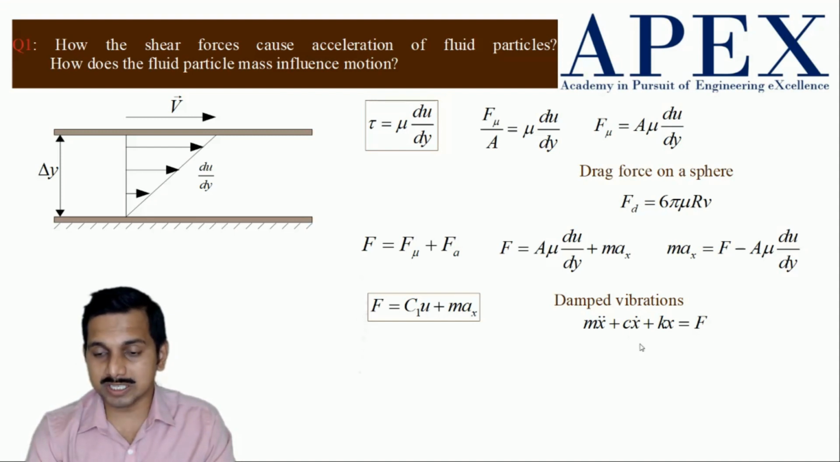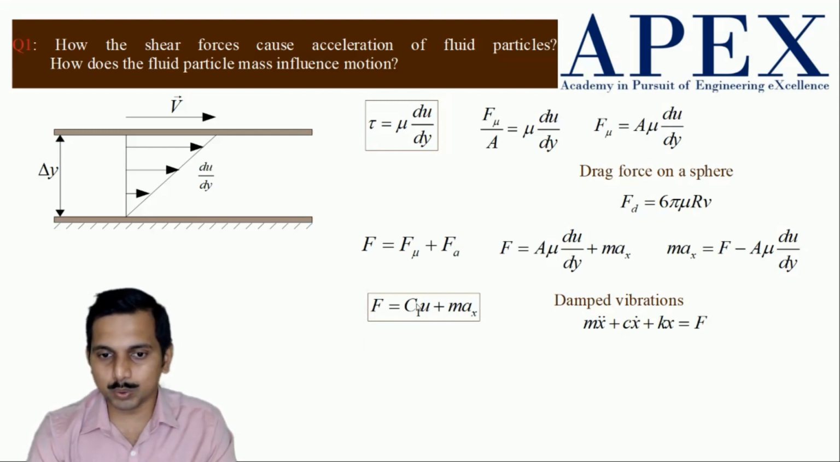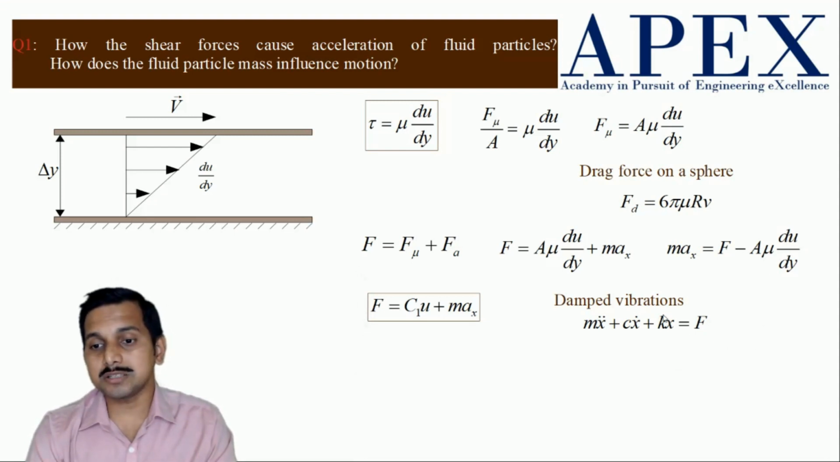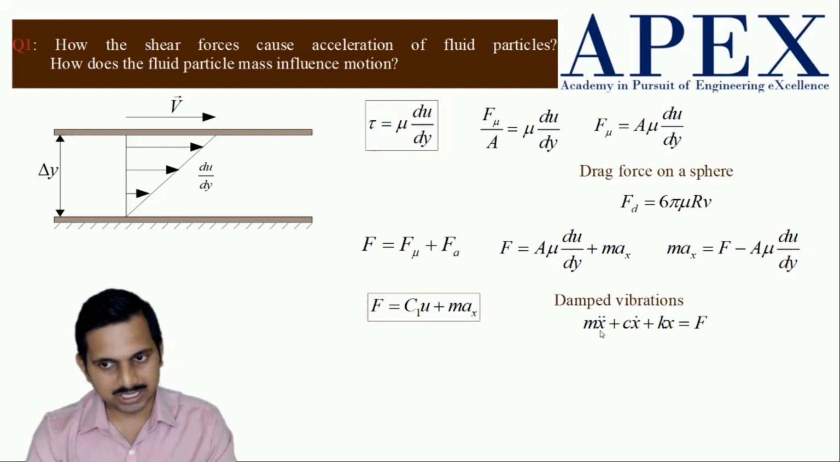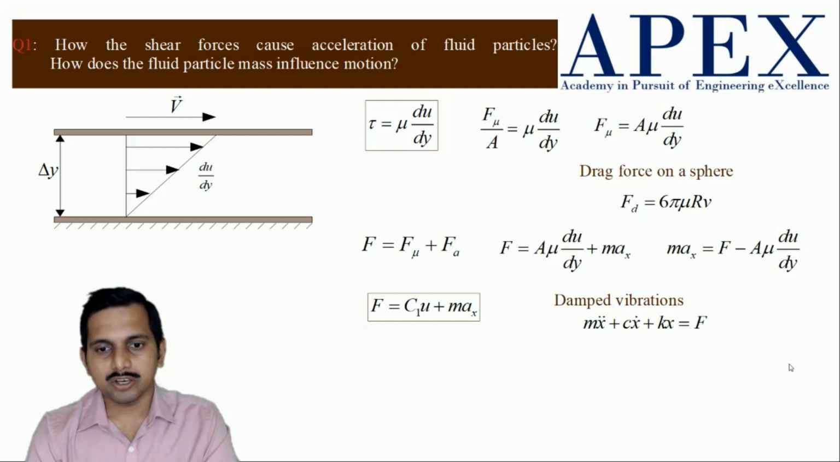The applied force has to overcome mass into acceleration. It has to overcome damping coefficient into x dot, which is similar to C1 here, almost similar. And then this is due to spring force, and this is the applied force which is there. So the applied force has to overcome spring force, damping force due to viscosity, and then it will accelerate. This is how the applications we can see.